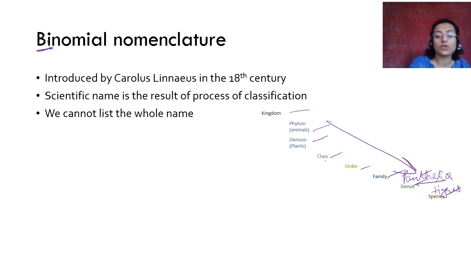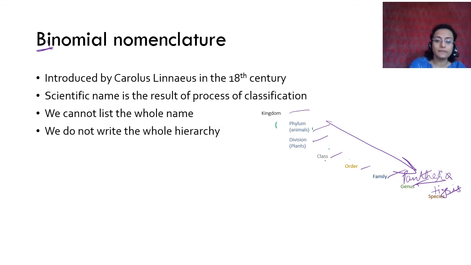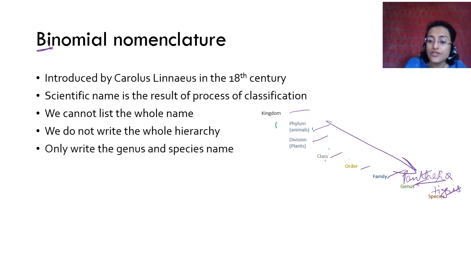But we cannot list the whole name. If you say that it is tiger, you cannot say okay Animalia, then this, and then this. So what you do is you do not write the whole hierarchy, you just name the genus and species. You just write the name of the genus and then the name of the species. So Panthera of tiger is the genus name. Tigris of tiger is the specific name or the species name.